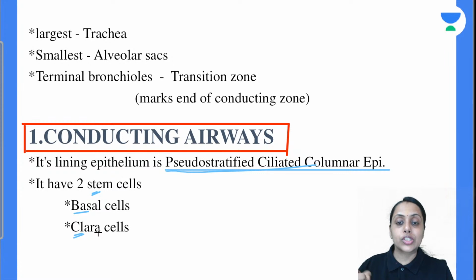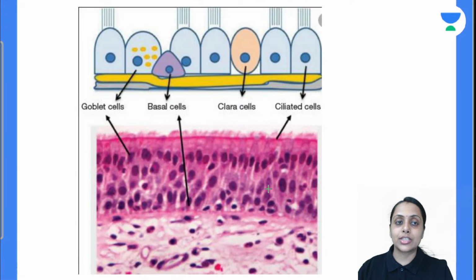What kind of epithelium is it? Pseudostratified ciliated columnar epithelium, so the cilia is important. See, this is the diagram. It is pseudostratified, cilia are present so it is ciliated, and the cells are column-like, so it is columnar epithelium. The 2 stem cells out here are the basal cell and the clara cell. They both act like a stem cell. Is this clear with everybody?